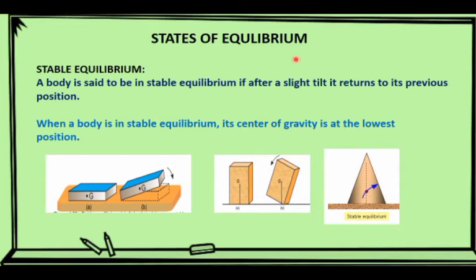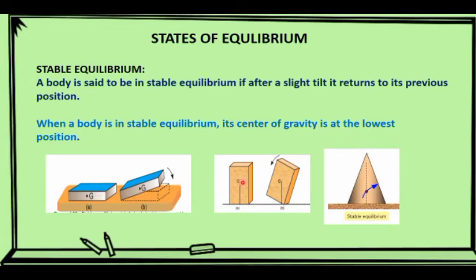Now we discuss the states of equilibrium. Stable equilibrium. A body is said to be in stable equilibrium if after a slight tilt it returns to its previous position. The role of center of gravity: when a body is in stable equilibrium, its center of gravity is at the lowest position, like in this case. This duster is lying on a surface by its base side, and the center of gravity is raised